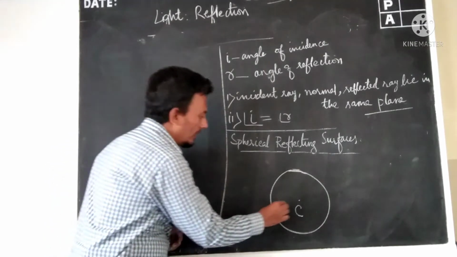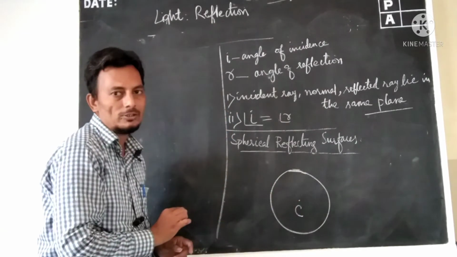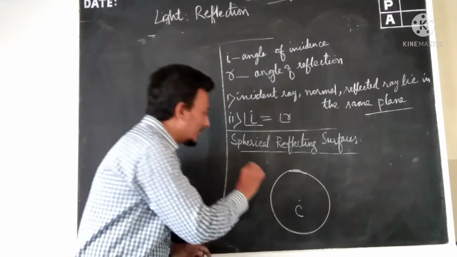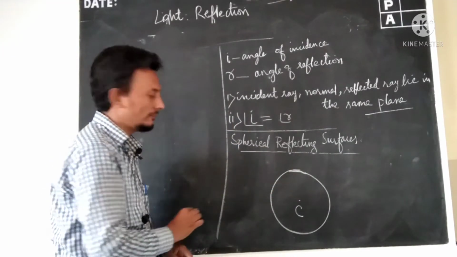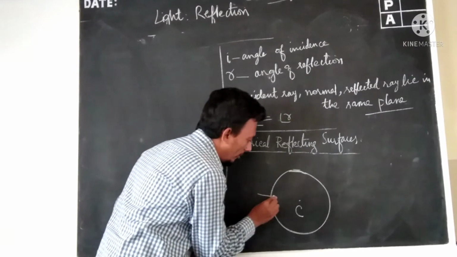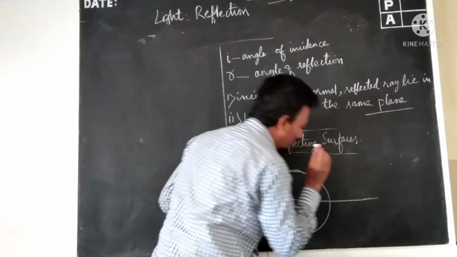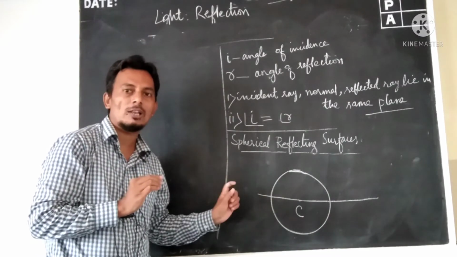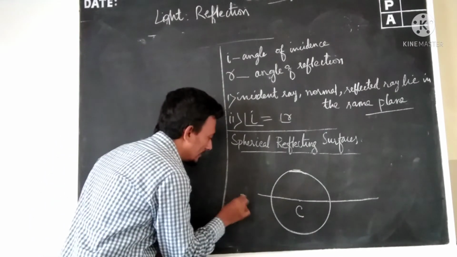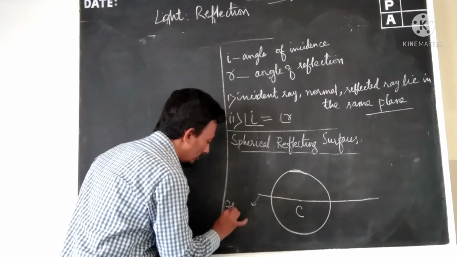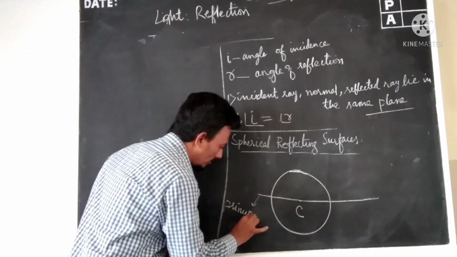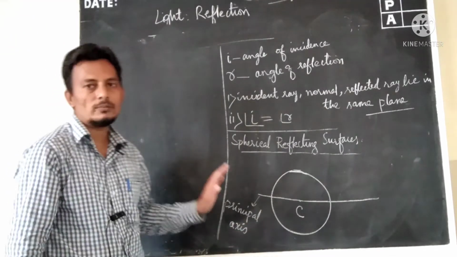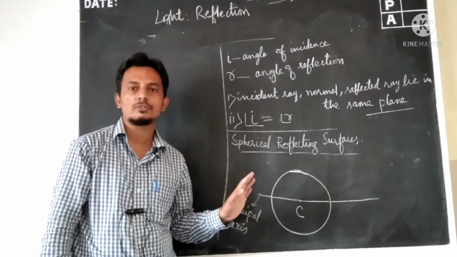Next, we will draw a horizontal line passing through the center of curvature. That line we call principal axis.